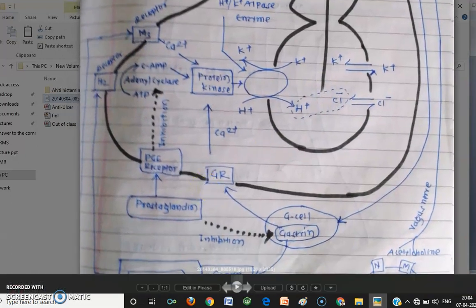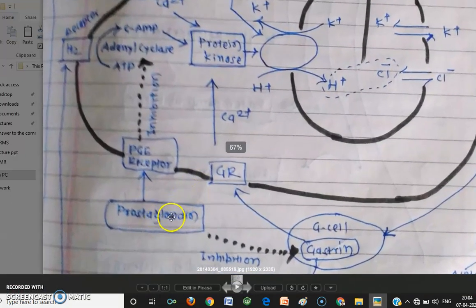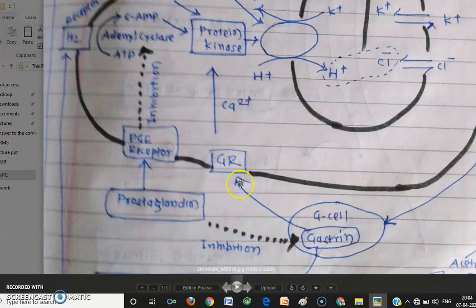On the other hand, another important thing is that what inhibits the HCl secretion is prostaglandin. You have seen that NSAIDs block the prostaglandin synthesis. Specifically in stomach, this prostaglandin is synthesized by COX-1, and prostaglandin is having exactly the opposite effect.